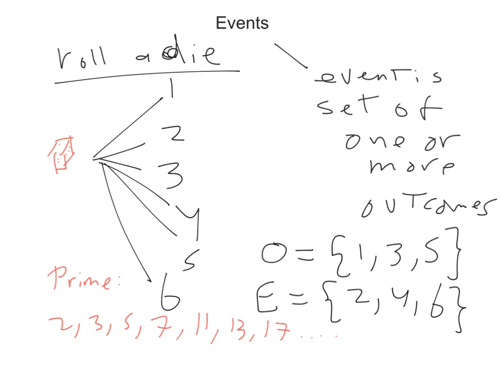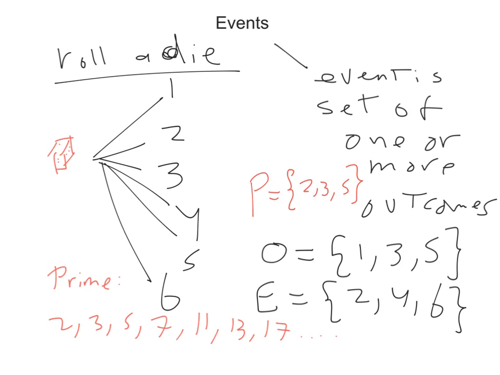So if I want to list the elements of this event, I'll say P is the event of getting a prime number, which is {2, 3, 5}. There are so many examples I can build, grouping outcomes together to form events.